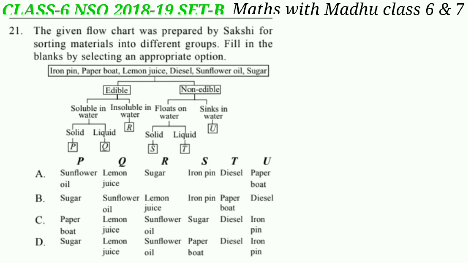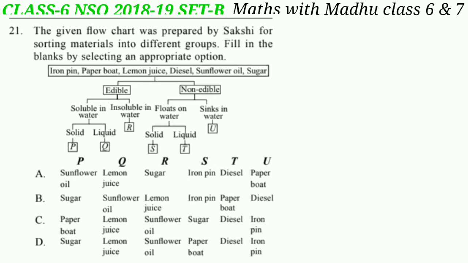Now question number 21. The given flowchart was prepared by Sakshi for sorting materials into different groups. Fill in the blanks by selecting an appropriate option. Look at the flowchart. Try to understand it clearly. In the flowchart given here, P should be edible, solid, soluble in water.